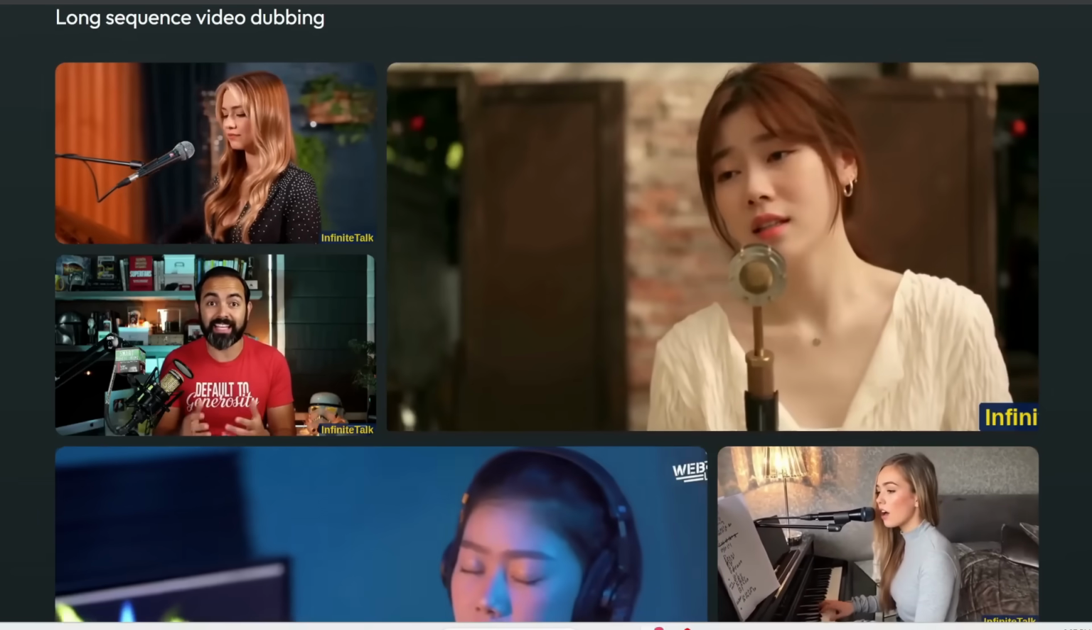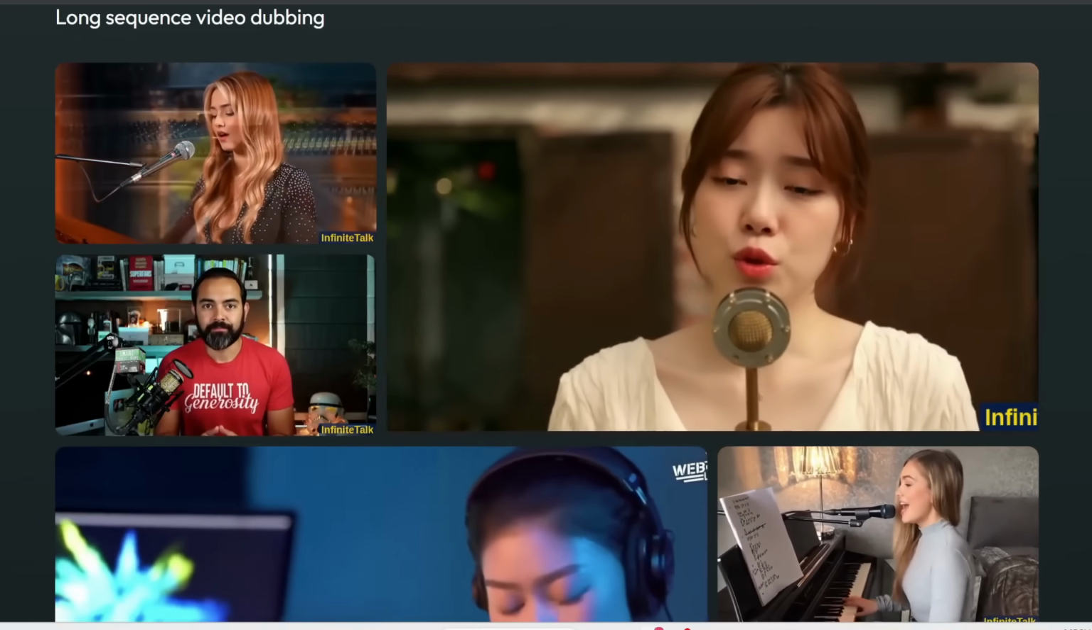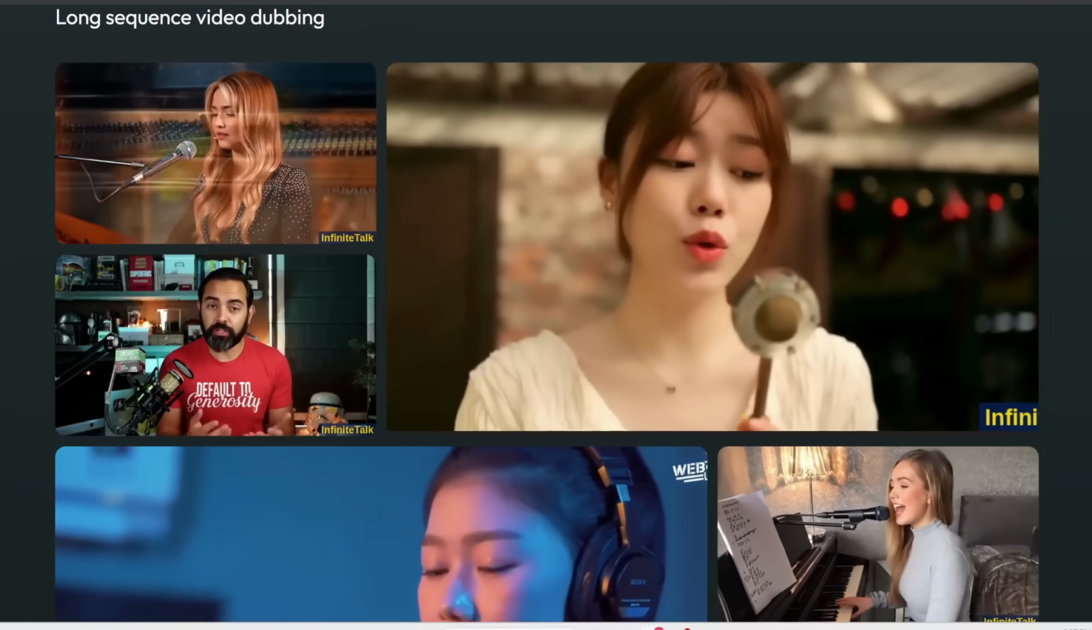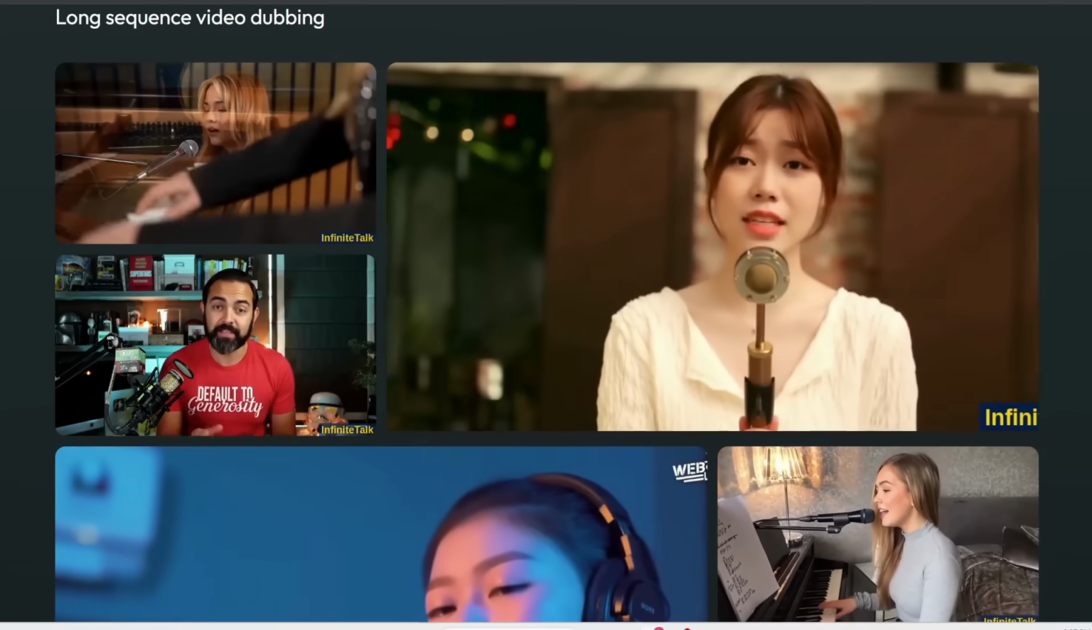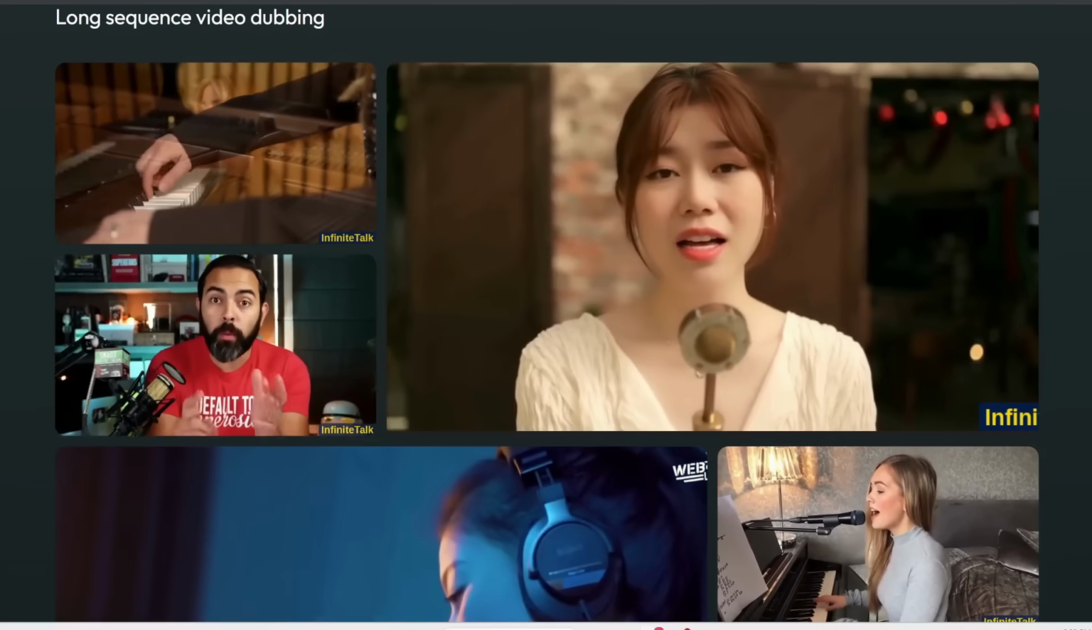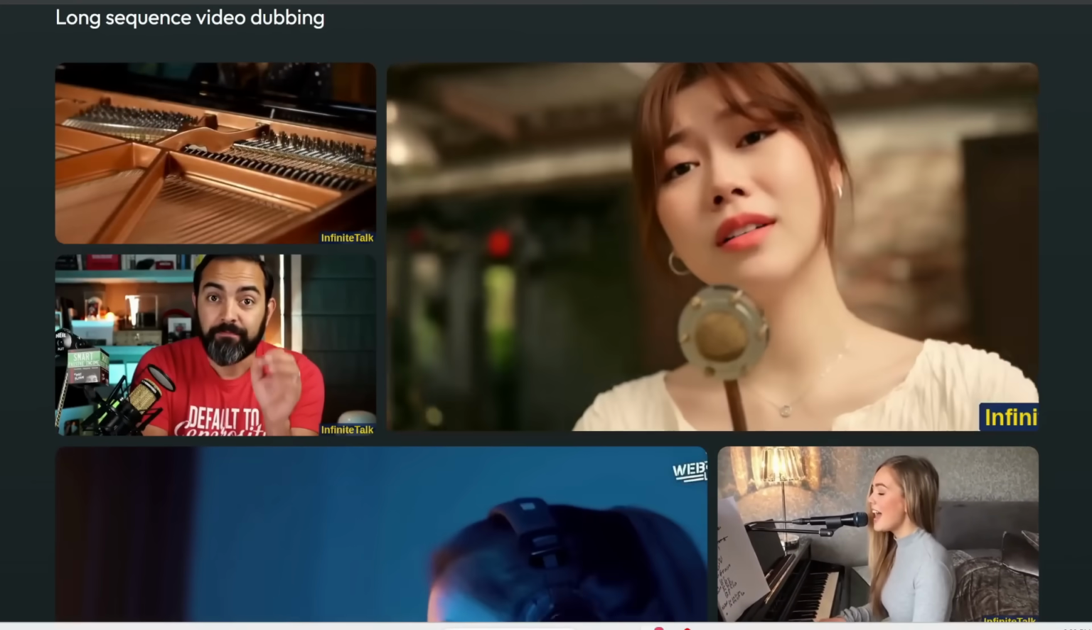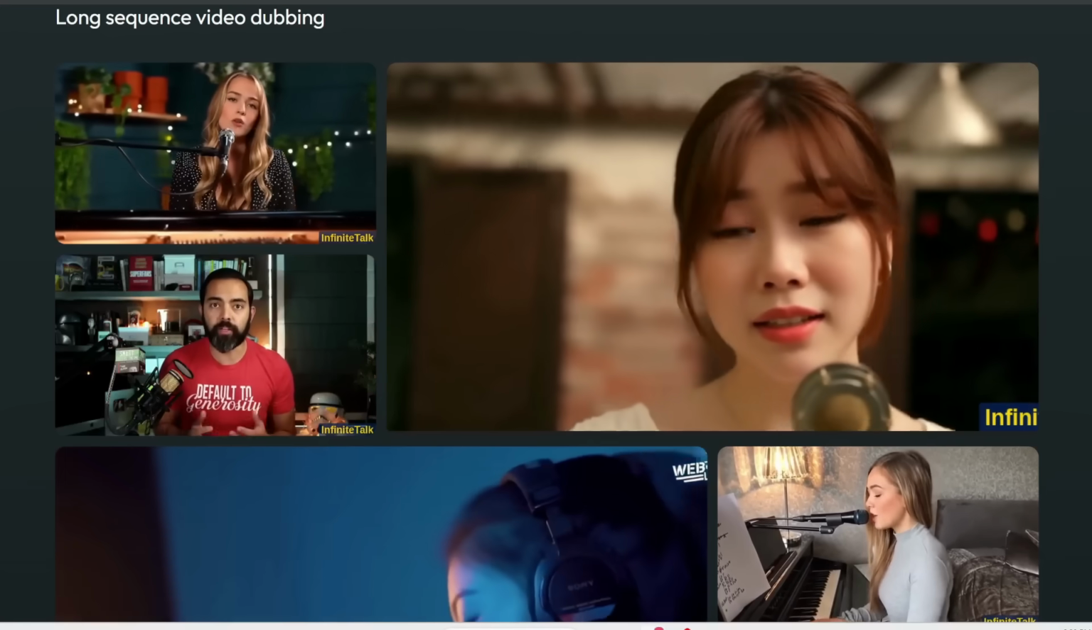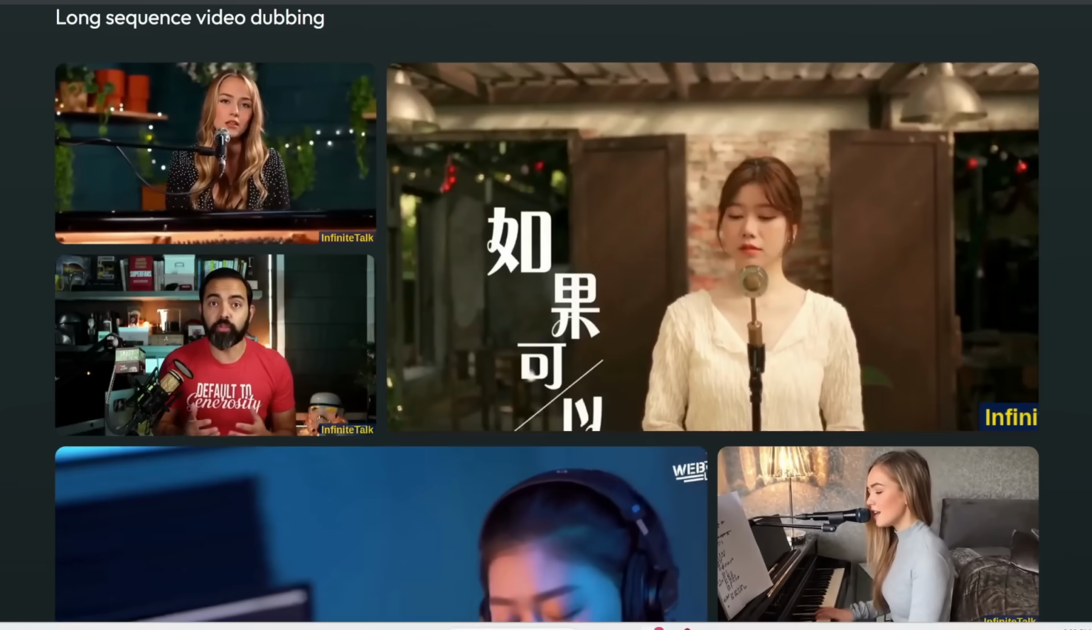Again, notice how the movements are way more natural because we're using an input video, not just an image. So you're also able to control the camera movements and the transition from scene to scene. The only thing that this AI is changing are the lip movements and the expressions of the person.